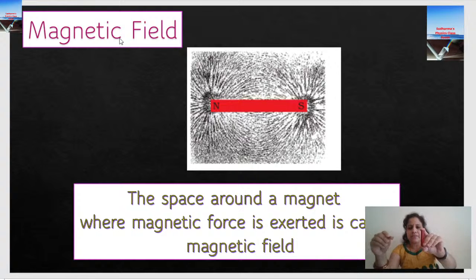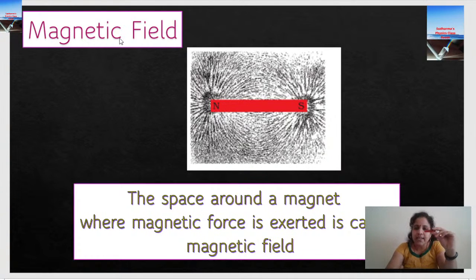I'm moving this magnetic material much more away from the bar magnet, and I'm not feeling that much attraction. I don't know how to explain that, because it's a feeling when I'm holding. If you have a magnet, you will really be able to understand it. So what I'm experiencing on my hand, I have the magnetic material and the bar magnet. There is a space around this magnet where magnetic force is experienced. That is called the magnetic field. Hope you are able to understand. So the space around the magnet where magnetic force is experienced is called the magnetic field.